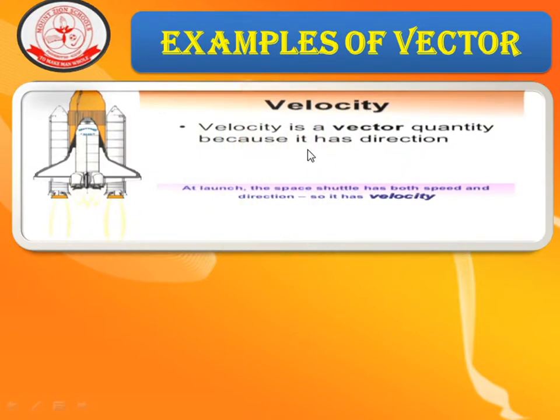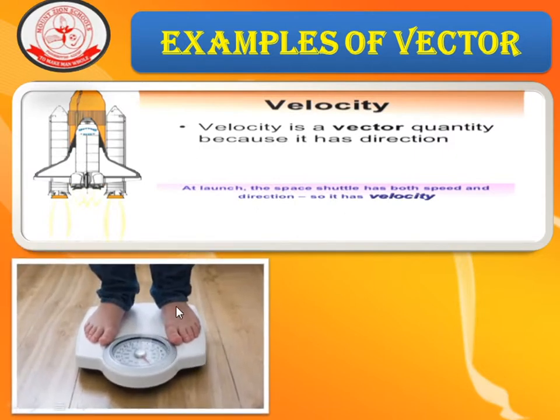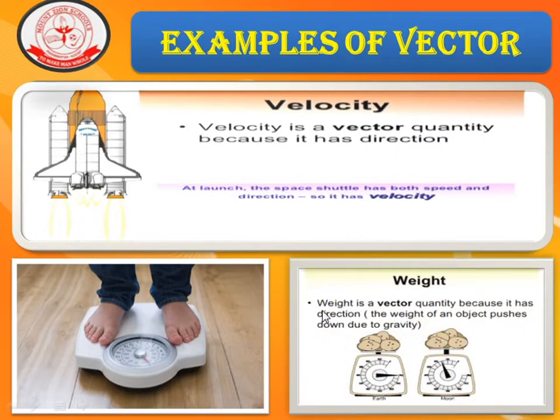Velocity is a vector quantity because it has direction. So if you consider the propulsion of a rocket, the space shuttle has both speed as well as direction. So it has velocity. And look at this picture, a man is measuring his weight. Here the weight of the person is acting downward, so weight is also a vector quantity. Weight is a vector quantity because it has direction. It acts in the downward direction in this example.